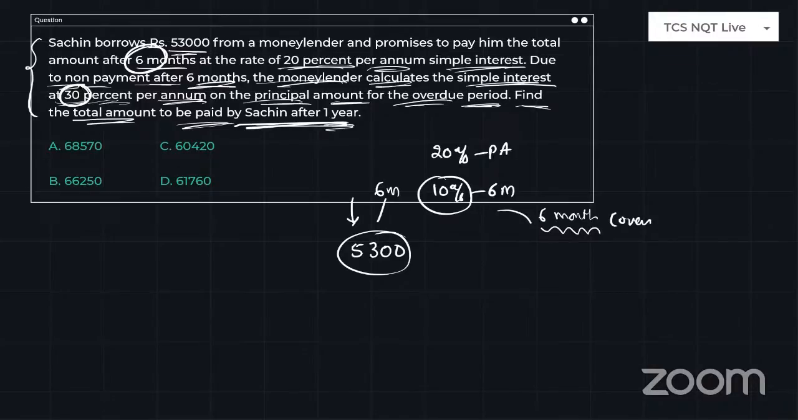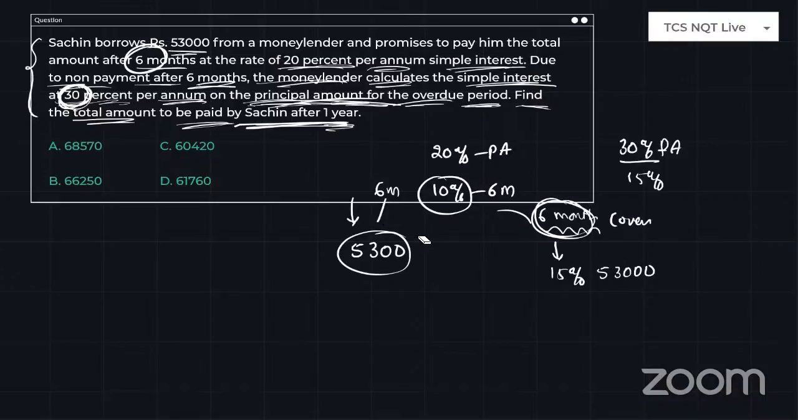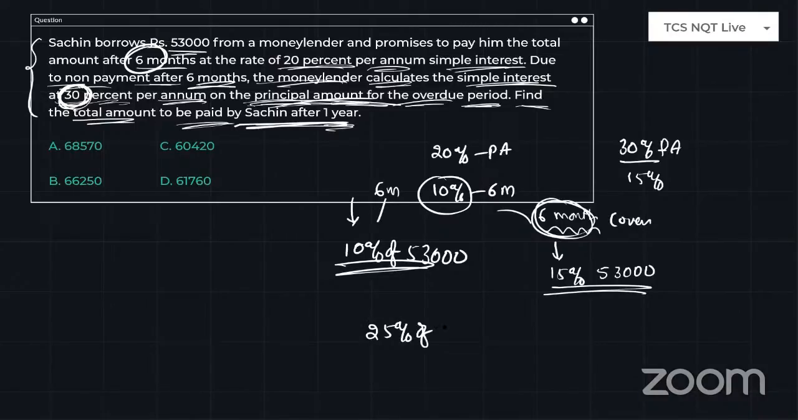It is not extra. It is exactly 30%. So 30% per annum, but we need to pay for only 6 months. So half of it, 15%. So 15% of, clearly it has been mentioned, the principal amount. The principal amount is always 5300. So 15% of 5300. So I can say it is 10% of 5300 and it is 15% of 5300. So total 25% of 5300 is the extra amount.